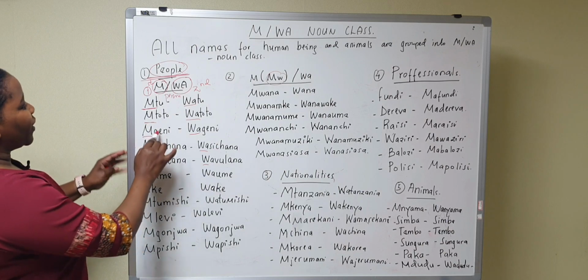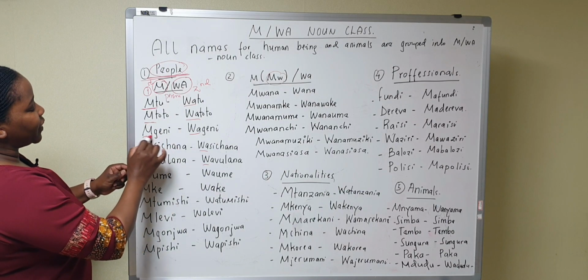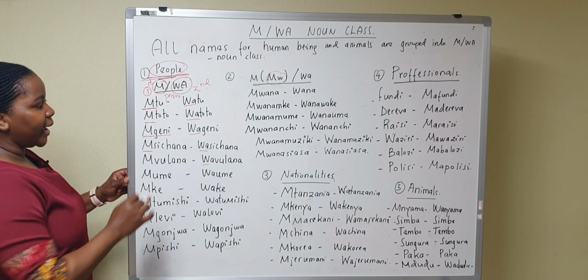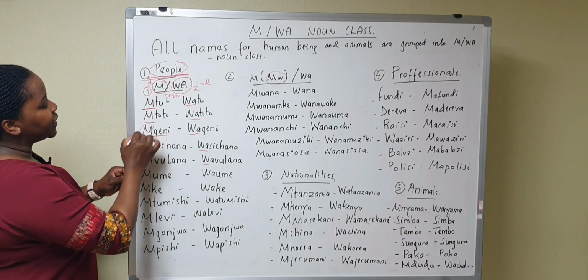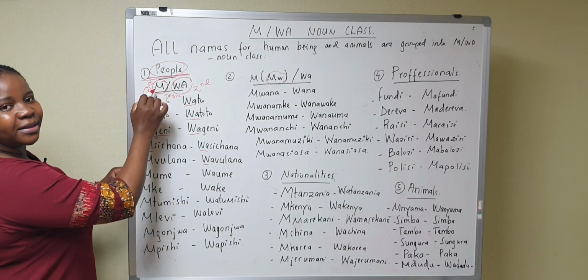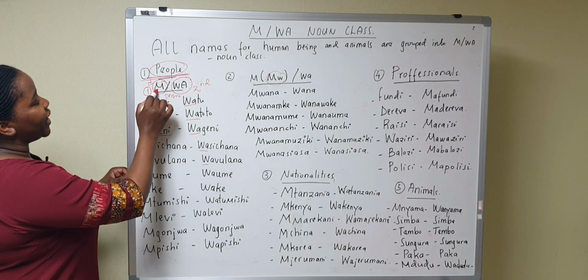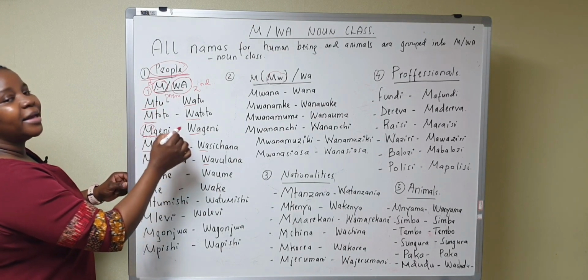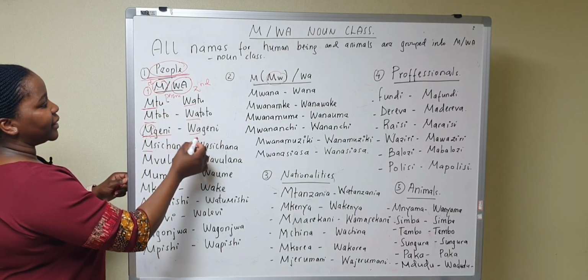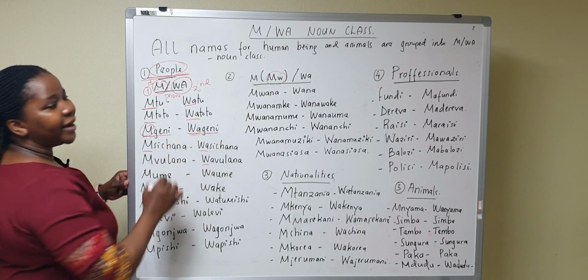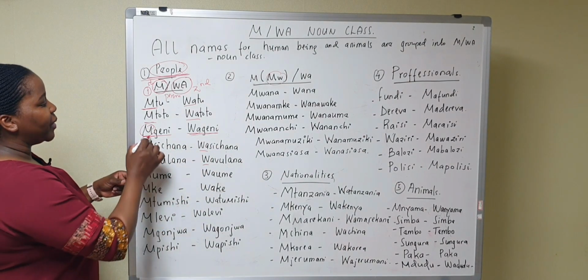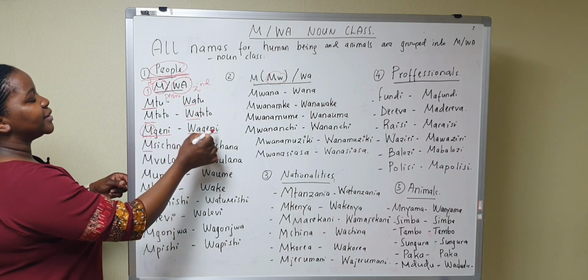Okay, the third example is mgeni. The plural of mgeni is wageni.